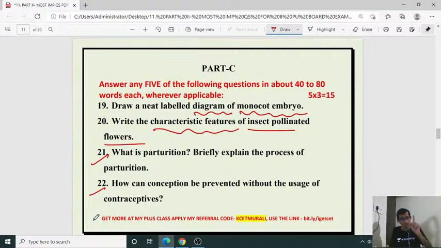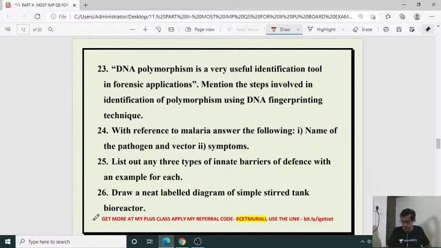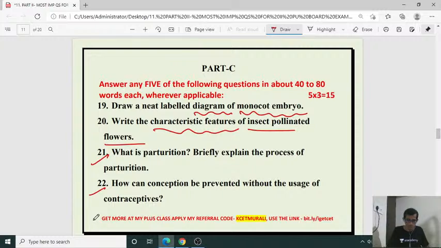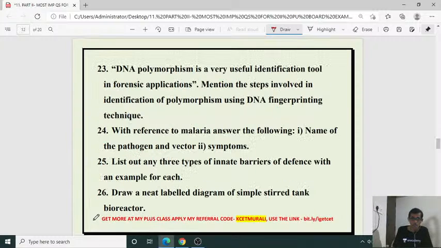So please read the question properly and try to understand the meaning. Then you can answer. Of course, you know the answer, but without understanding the question, it is very difficult to answer, isn't it? So a lot of students are facing the same difficulties. I know. Next one. So here natural methods are periodic abstinence, lactational amenorrhea, coitus interruptus, and 3 methods are there to overcome the unwanted pregnancies under natural methods.